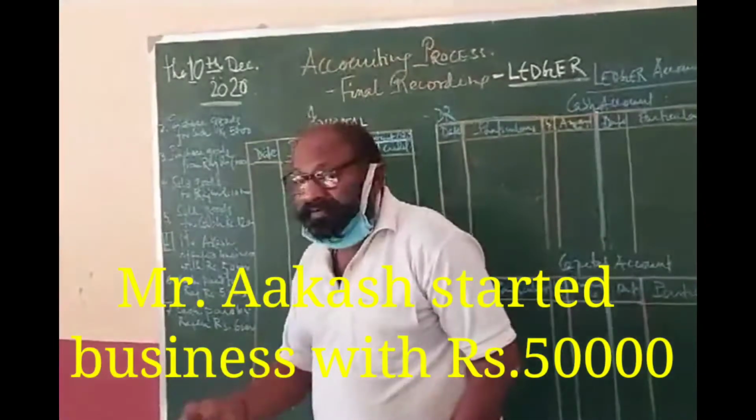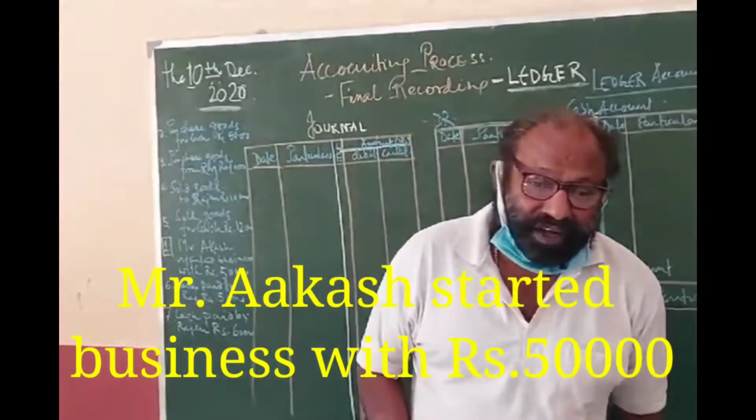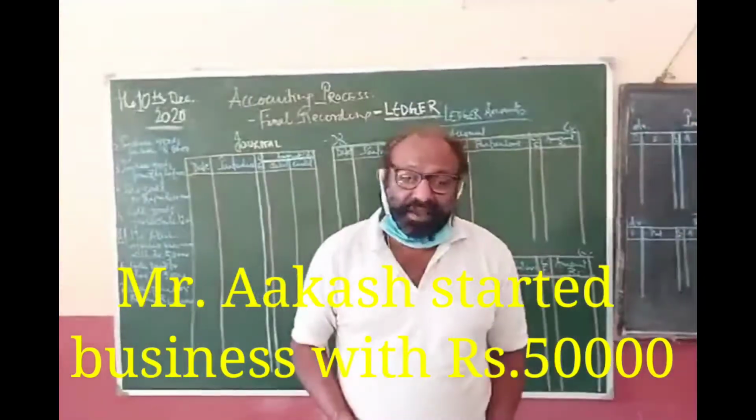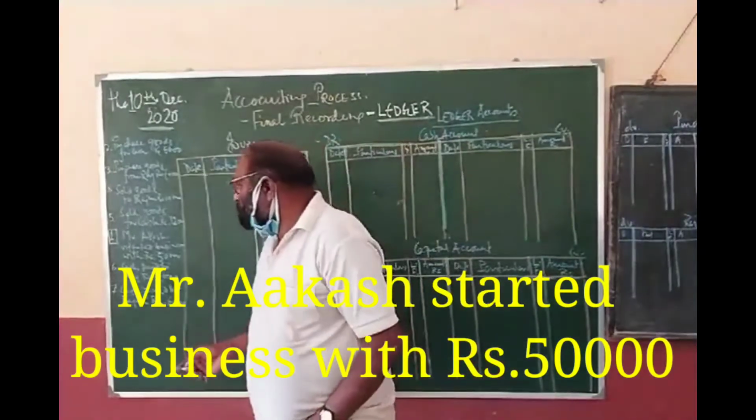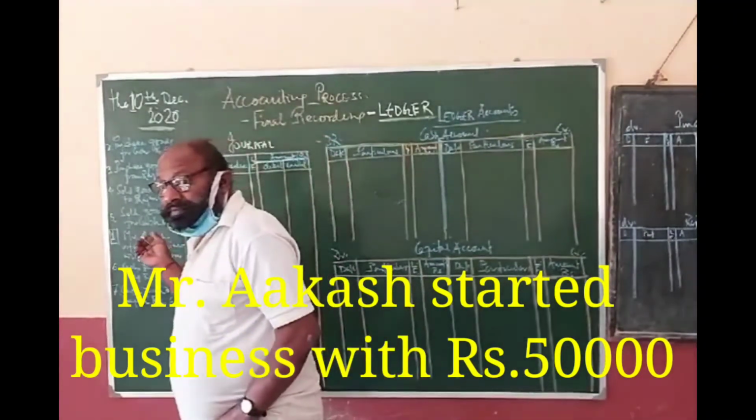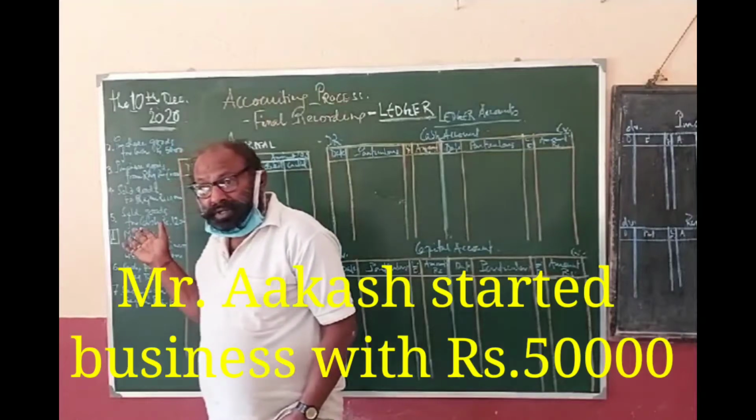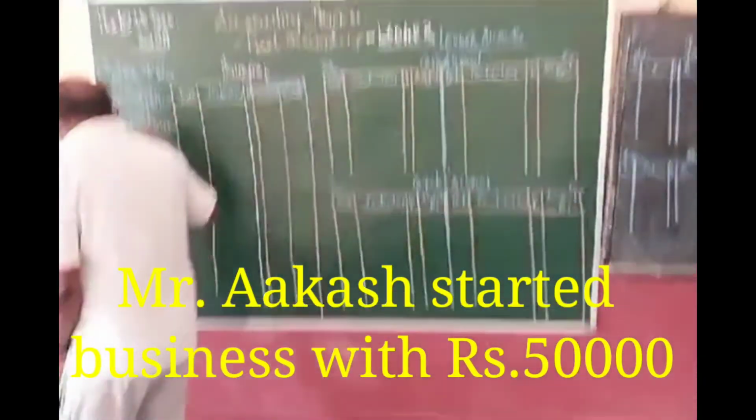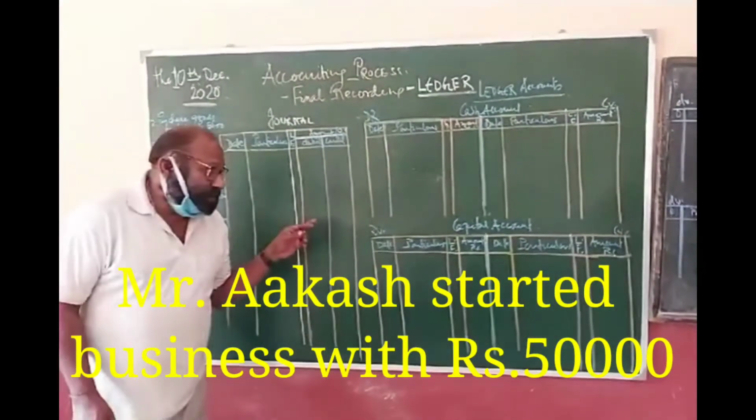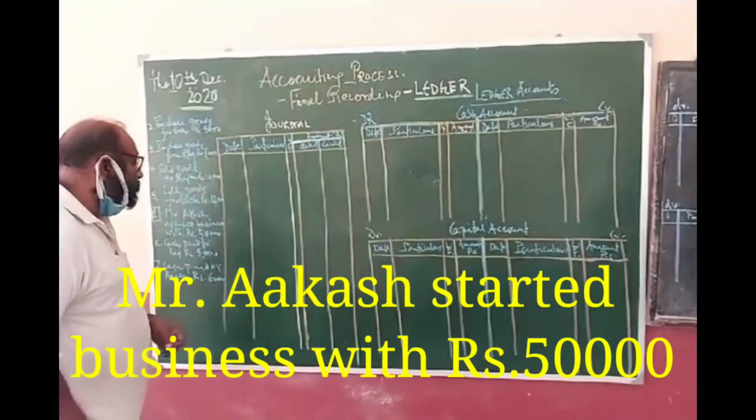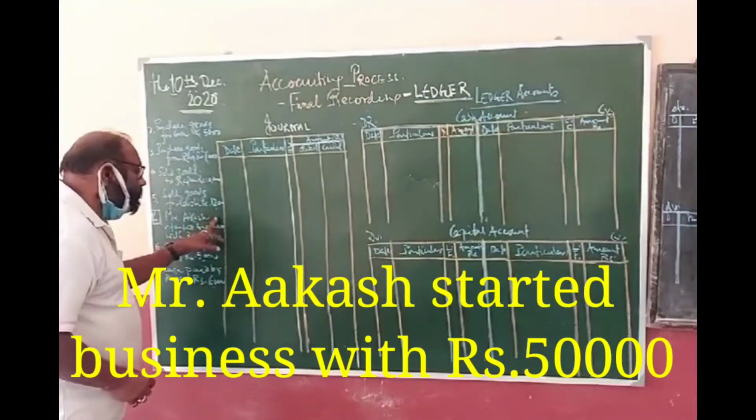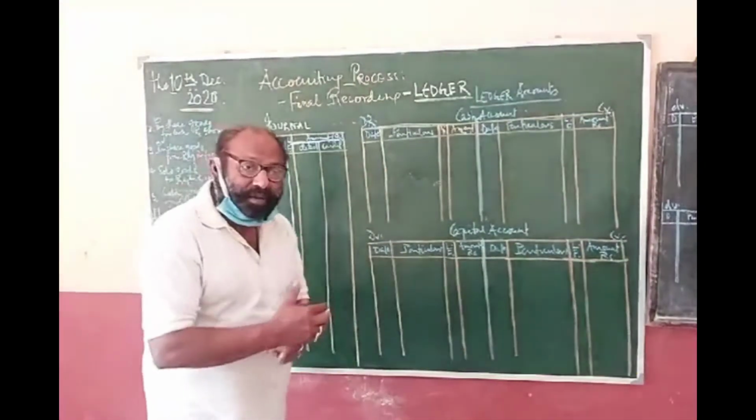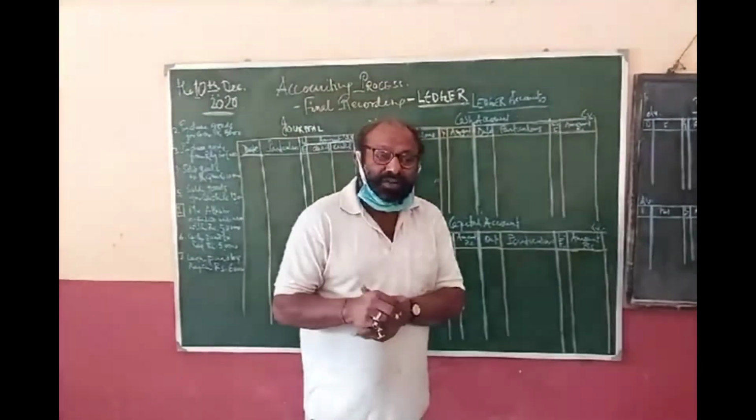Akash starts business. First of all, you try to identify the debits and credits of this particular event. Now, while recording in the journal, what is our first task? We should follow the first rule. What is the first rule? What comes in is debit, and what goes out is credit.